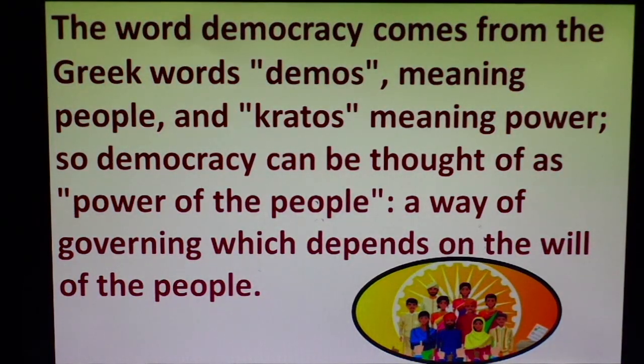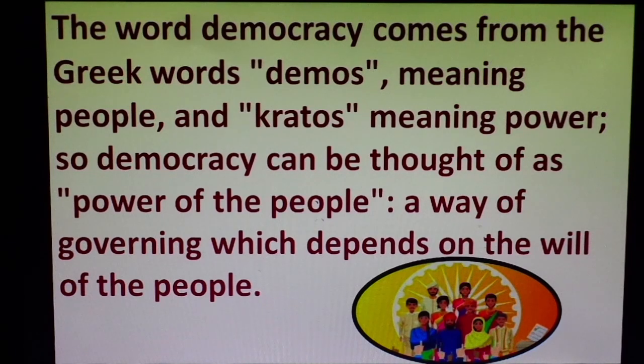Let's start the 10th class chapter, the outcomes of democracy of civics. So now students, in this chapter, firstly I will explain to you the meaning of democracy and then the features of democracy, merits of democracy and demerits of democracy. Because this chapter is very wide and lengthy, as I have already conveyed in my previous slide, I have divided this chapter into three parts, the first part, the second and the third part. In this first part, I will explain to you the features and merits and demerits.